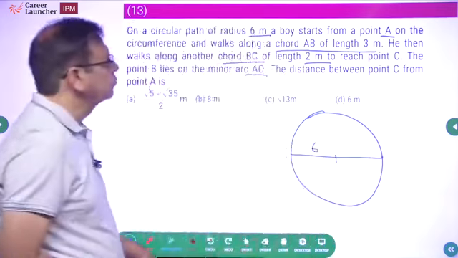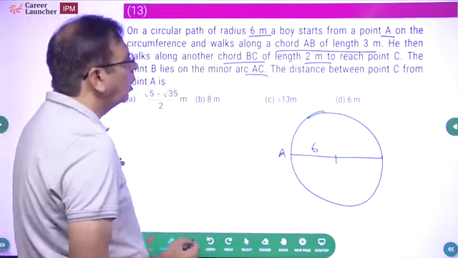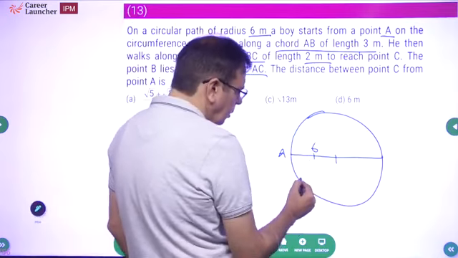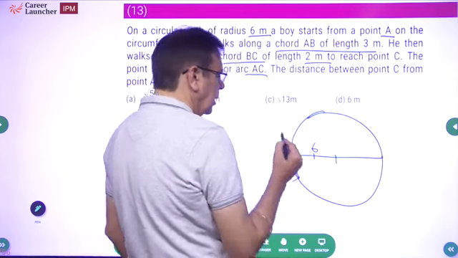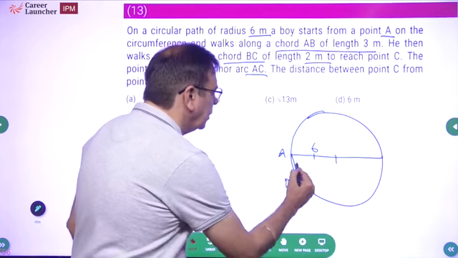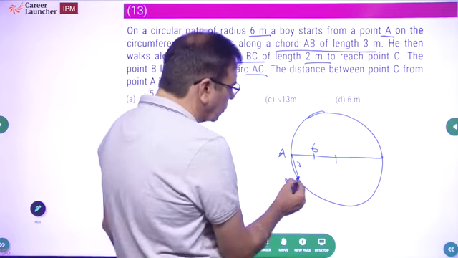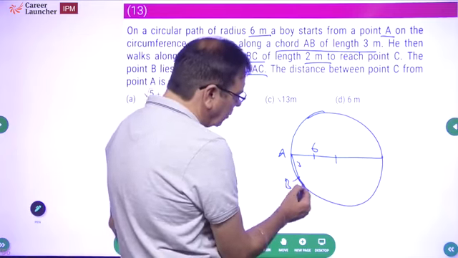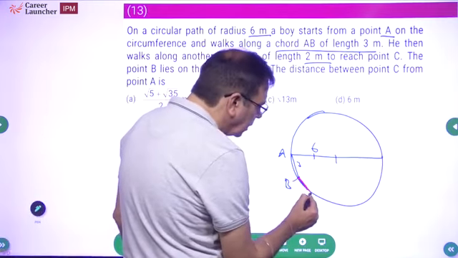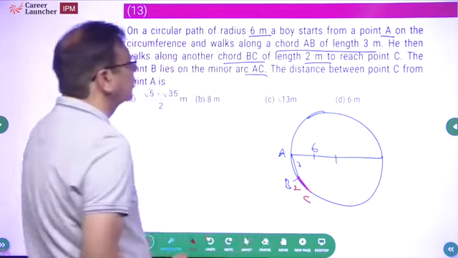Radius is 6 meters. The boy starts from point A on the circumference. This is point A, let me assume, and walks along chord AB of length 3. If this is 6, this should be 3. So he has walked up to here. This is A, B, and this is 3. He then walks along another chord BC of length 2 meters. If it is 2 meters, it will be something like this. It won't be visible, so let me use a red colored pen. This is going to be C and this is going to be 2 meters.